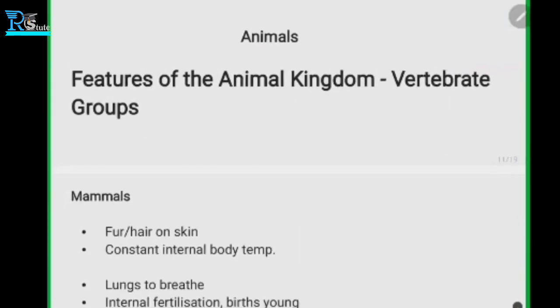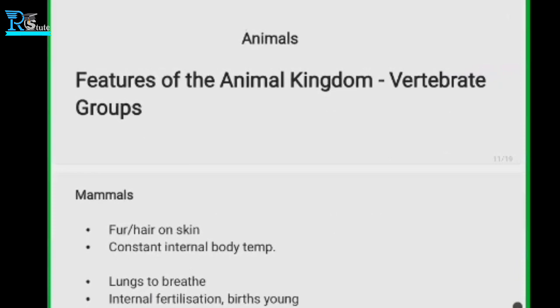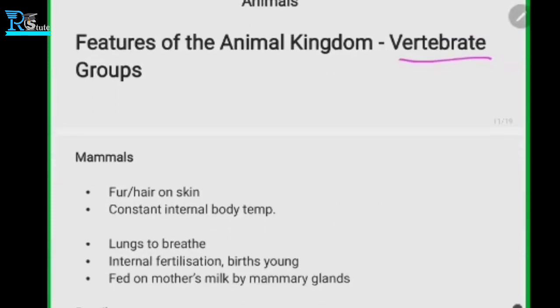Okay, so features of the animal kingdom. The animal kingdom can be classified into two: vertebrates and non-vertebrates. Clear? First of all, we'll see what the vertebrates are. We are looking into the animals and how they can be further classified. So animals can be classified into vertebrates and non-vertebrates. There are two different groups.